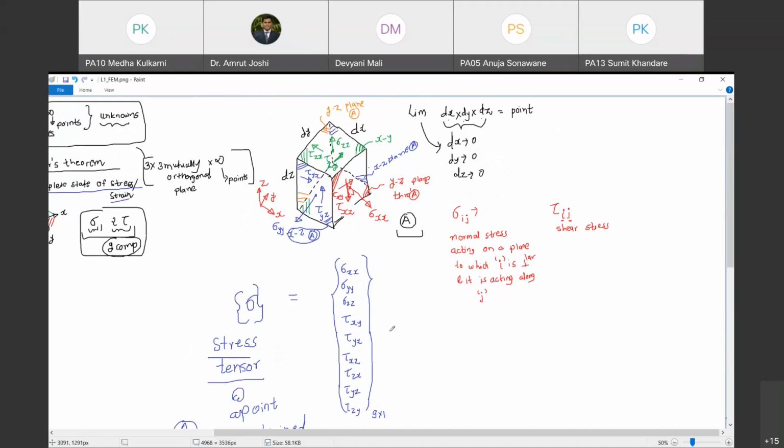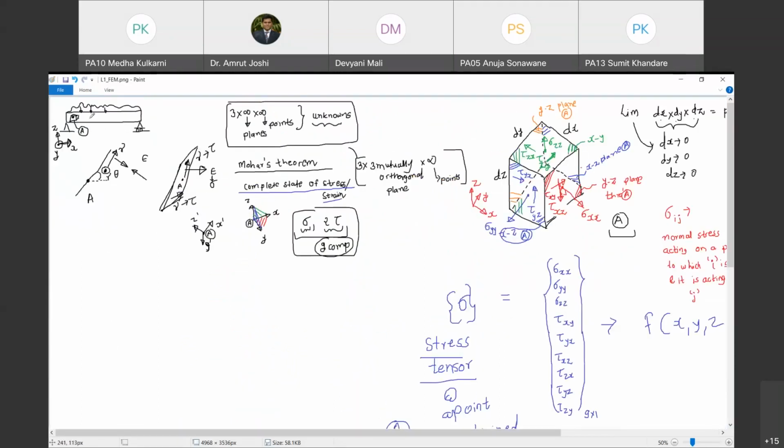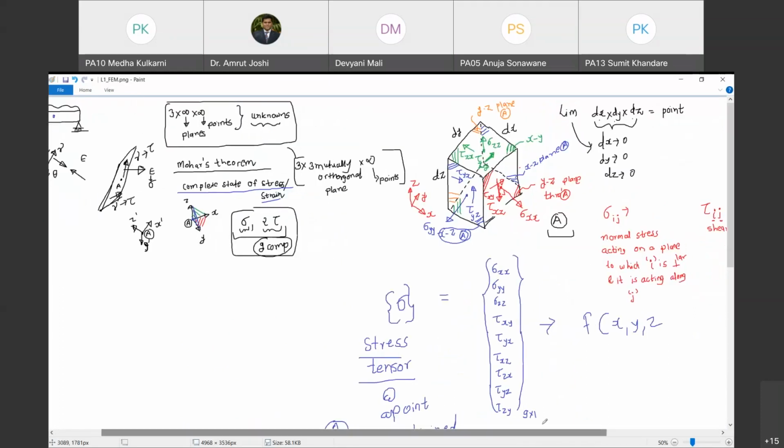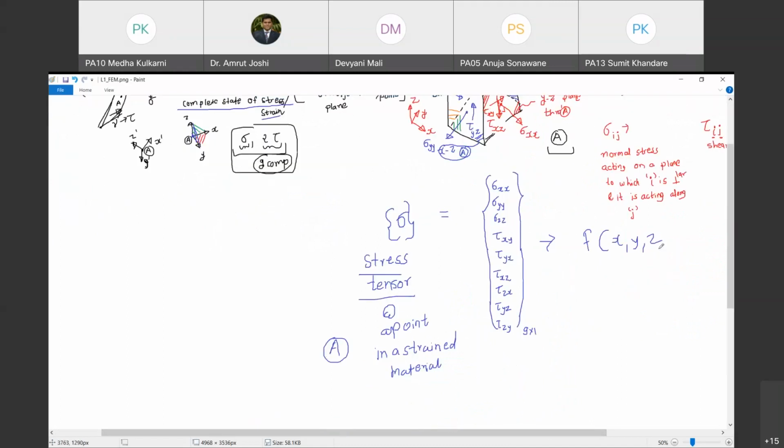Now, in general, this stress tensor is a function of what? It is a function of space. That means it is a function of x, y, z. If I change the x, y, z coordinates, it is like I am choosing another point, point B, and the values of all these stress components are going to change in general. So each term in this stress tensor at a point is a function of the coordinates of that point. You change the coordinates, you reach a different point, you are going to have different values of each of these components in general.